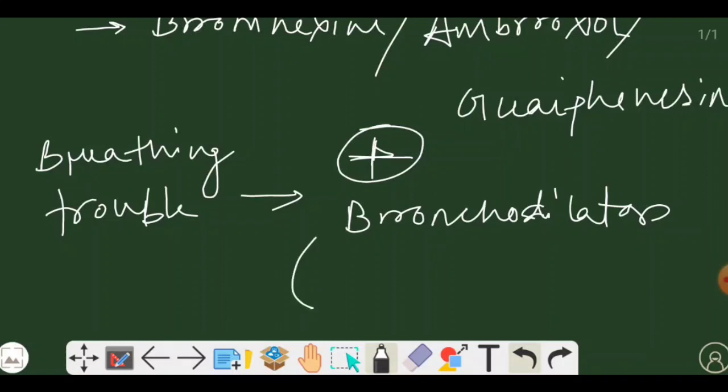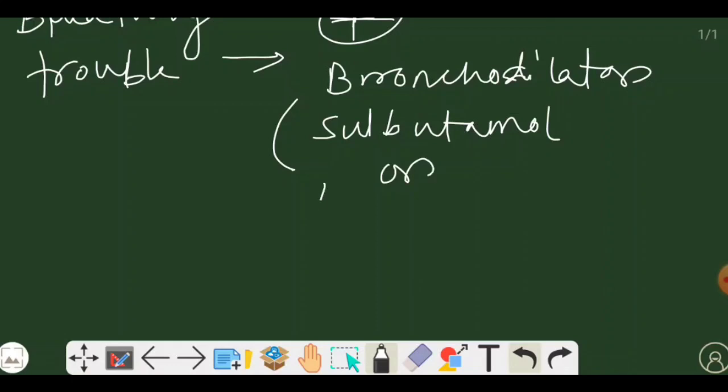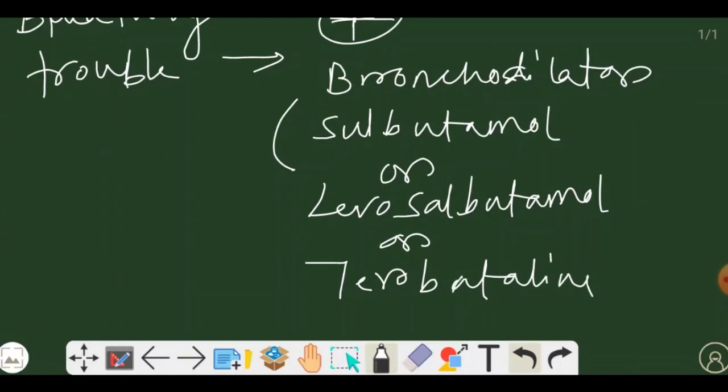Examples are salbutamol, levosalbutamol or terbutaline. These are the examples.